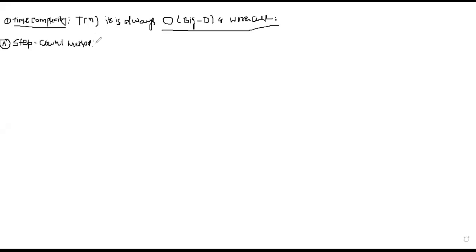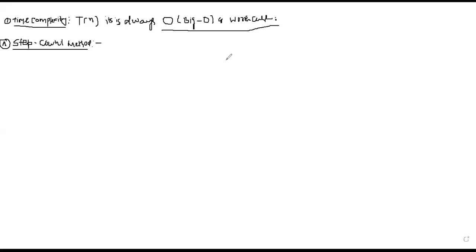Whatever algorithm is given to you, we will count the time taken for each step. Whichever step in the entire algorithm takes the most time, that will be your time complexity.